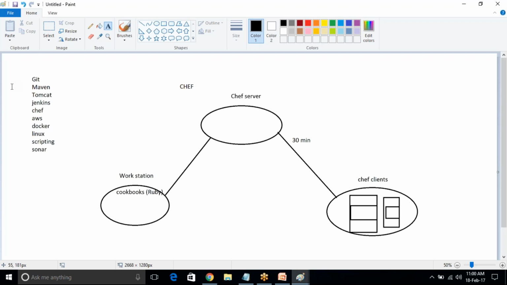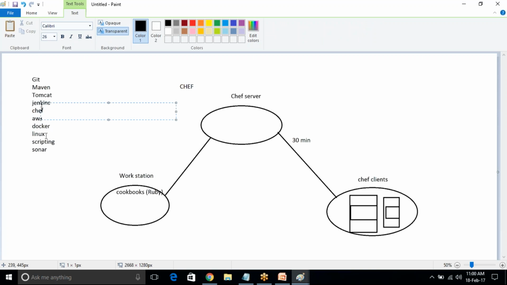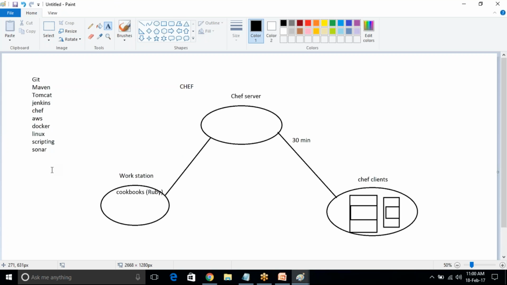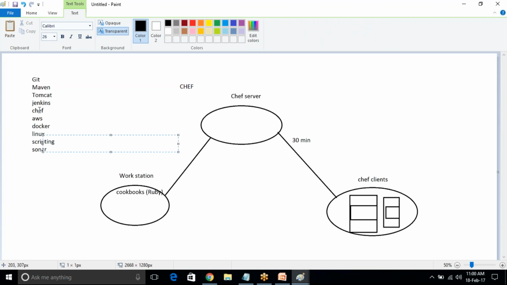Scripting, you're going to cover Ruby, right? No, Shell and Ruby. Ruby I will cover when I am teaching Chef. I will teach Shell scripting separately. Don't expect too much, I will teach you the basics, how to write a script and execute it. I will also tell you some scenarios, like for loop and while loop in Shell. And Ruby, when I am teaching Chef, at that time I will teach you Ruby.